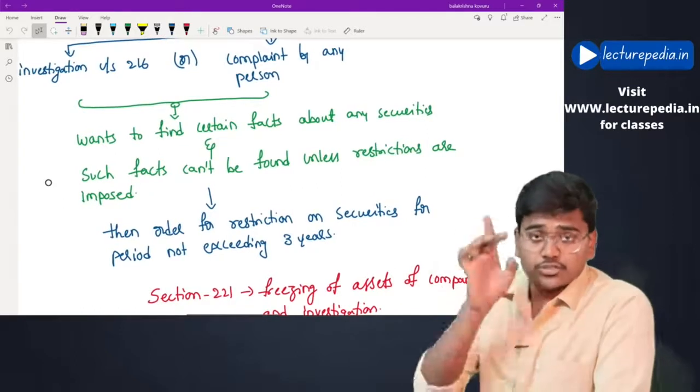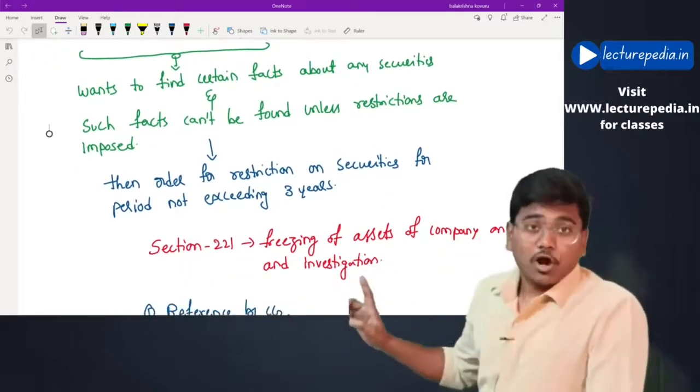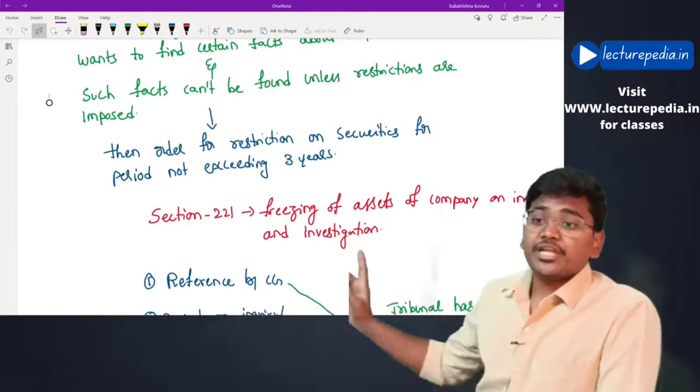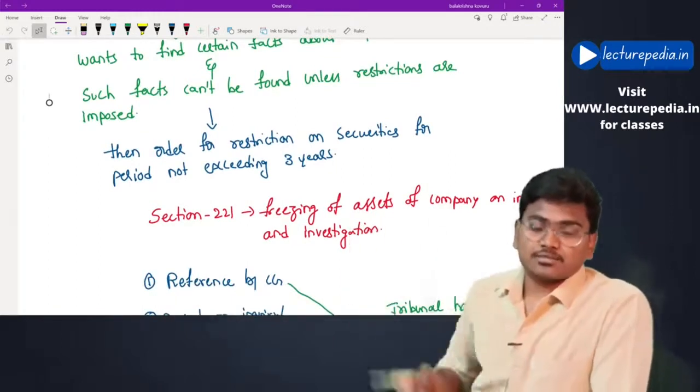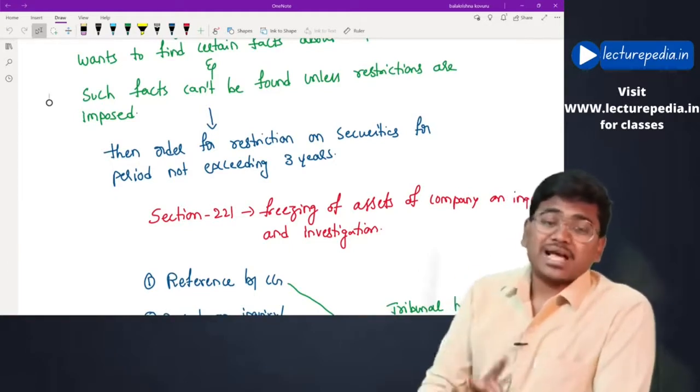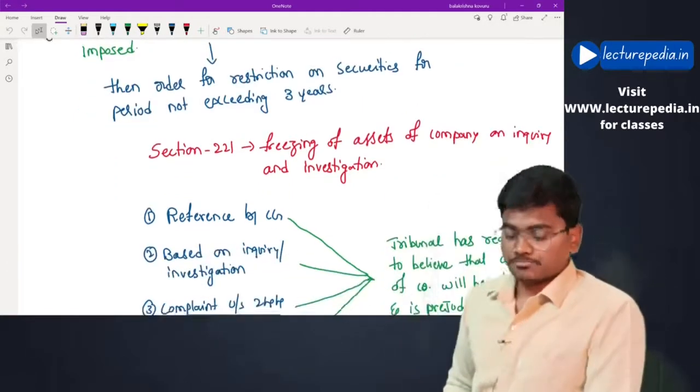If the tribunal feels so, then by order the tribunal can restrict securities for a period not exceeding 3 years. Okay, the restriction on the securities can be placed for a maximum period of 3 years.